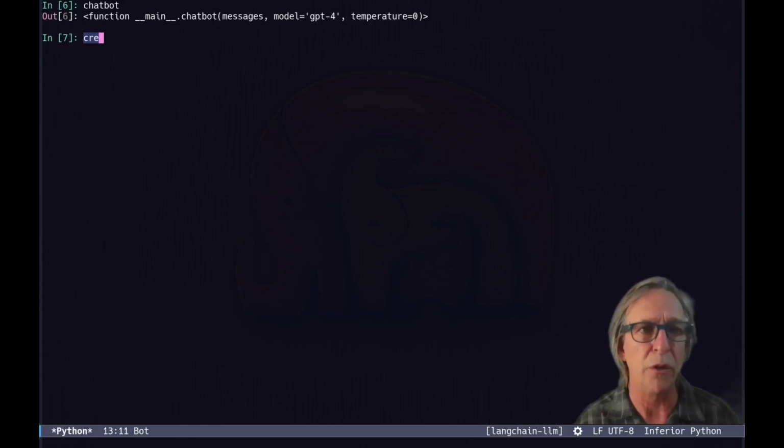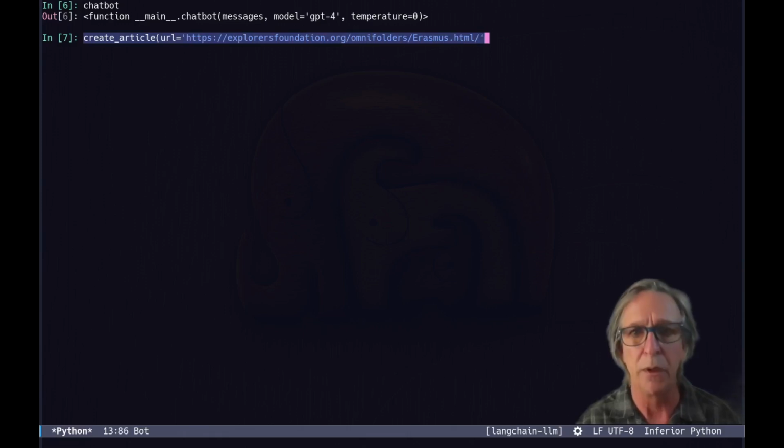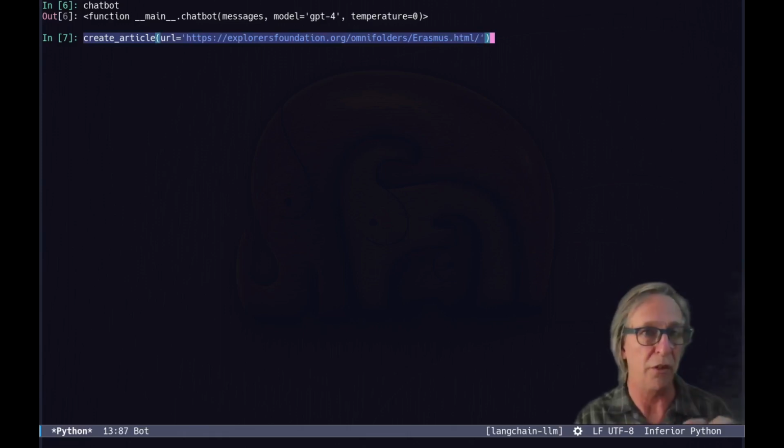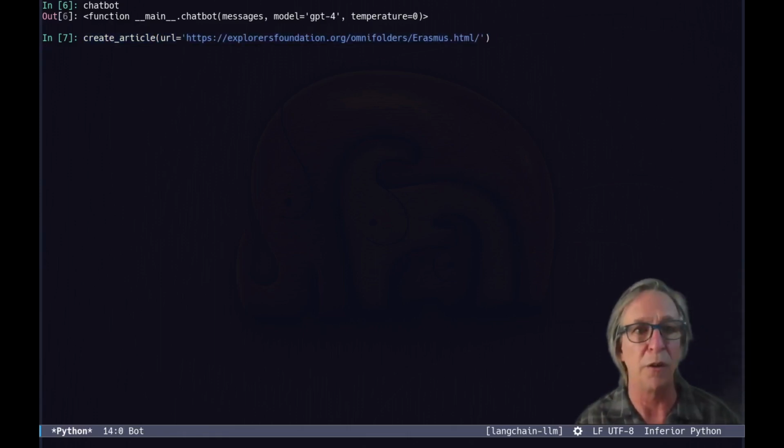So what I'm going to do is invoke that create article function. I'm going to give it a URL parameter. I can either give it text just in the first position in a quoted string, or text equals. But if I provide a URL, then it will use that. It will use the function that we saw earlier to slurp up the content from there.